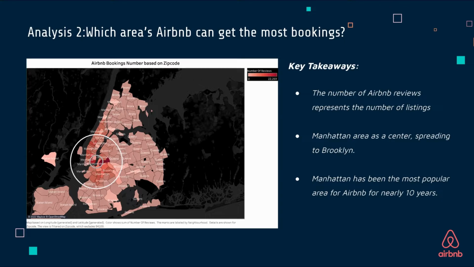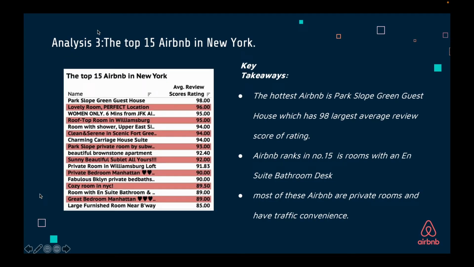And then I will hand our presentation over to our team member, Xiaotong Ding. Everyone, this is Xiaotong Ding. So I will talk about analysis 3, the top 15 Airbnbs in New York. In this analysis, our group chose 2 metrics, which are Airbnb names and review scores rating. The Tableau analysis shows the top 15 Airbnbs in New York City.